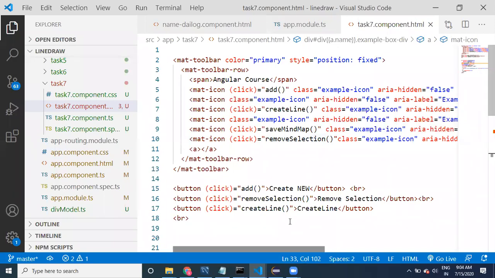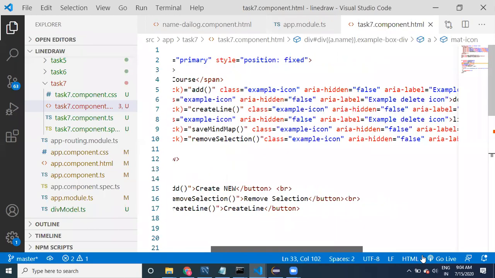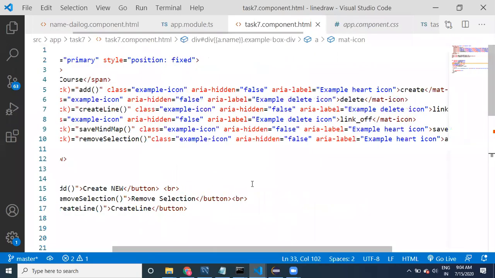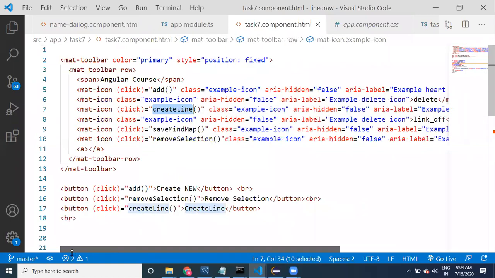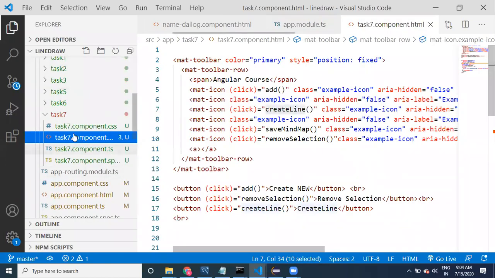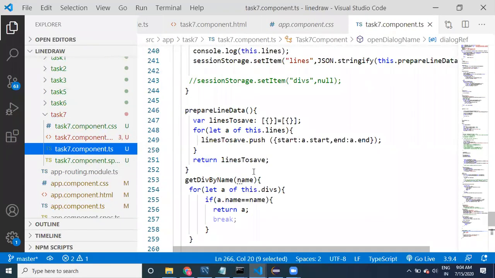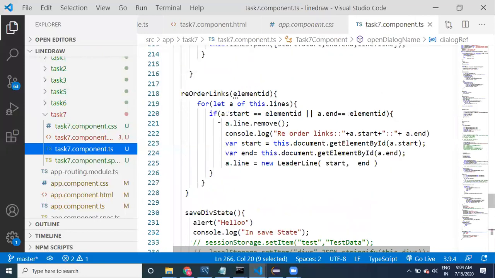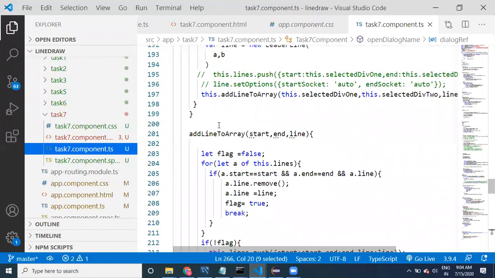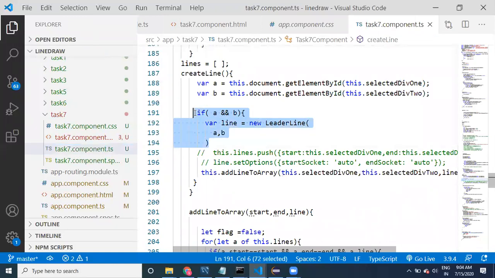Okay, right, you see here, when we are creating create line. So go to the method called create line. Let us go to the create line method. Okay, where is the create line? Yes, see here, create line. We have created the line actually.